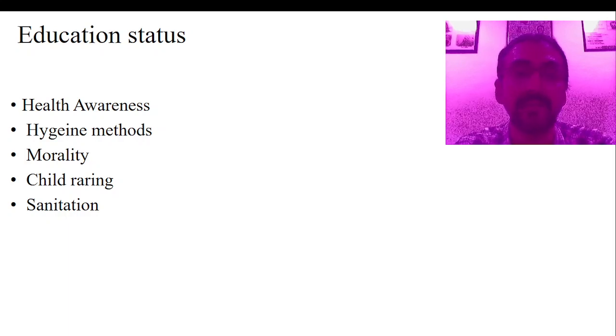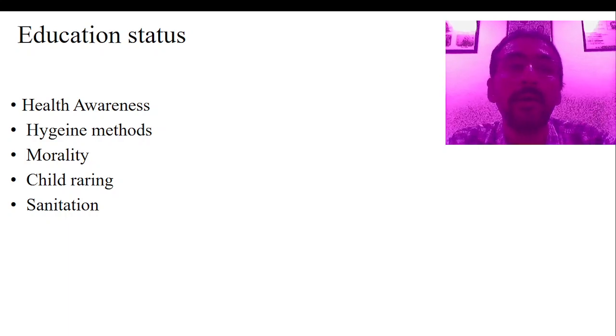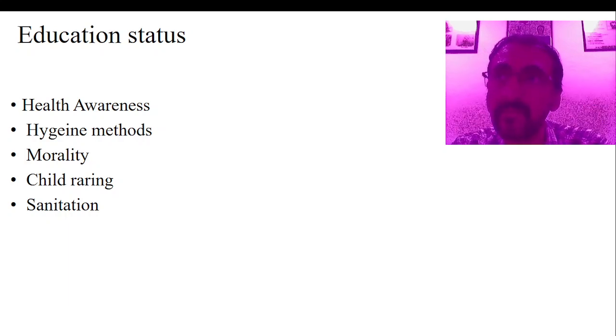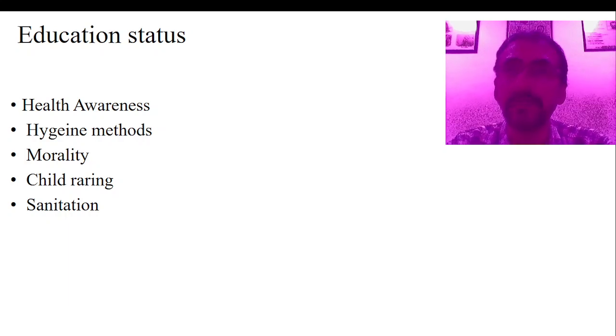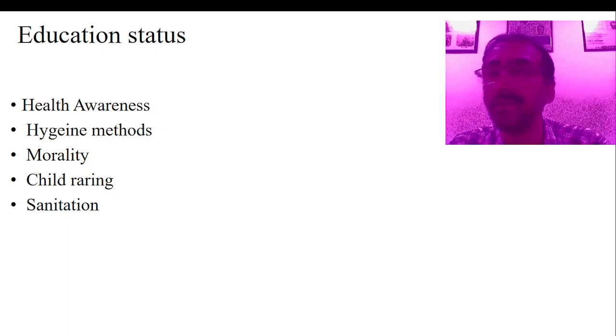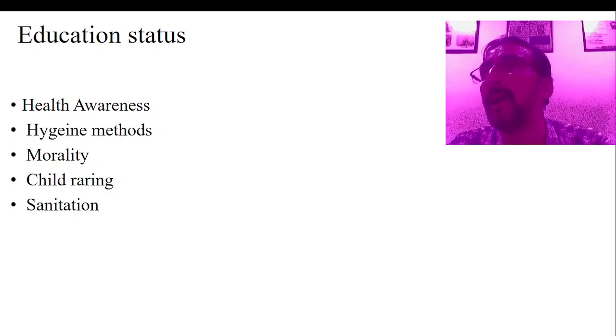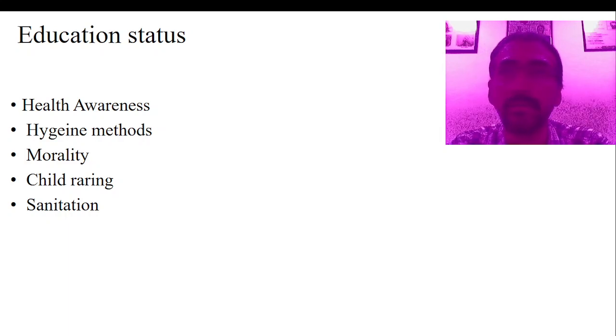Now, the educational status of the parents also helps with child rearing practices. We believe that they may not be involved in some of the wrong child rearing practices, like withholding feeding, not giving food at the proper time, and giving adulterated or external food.